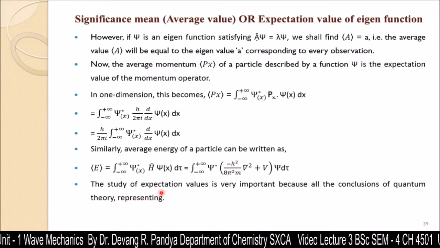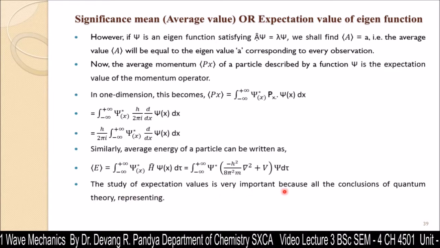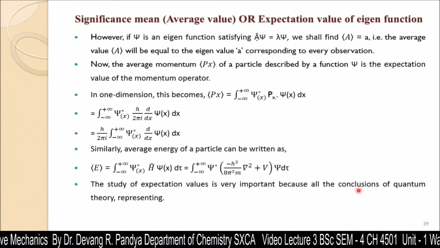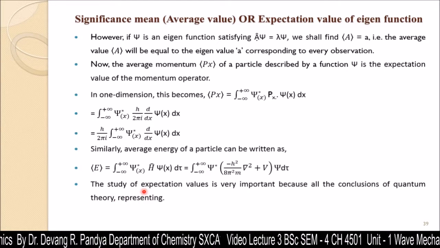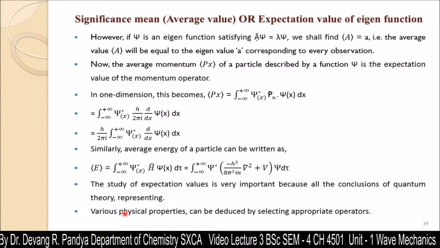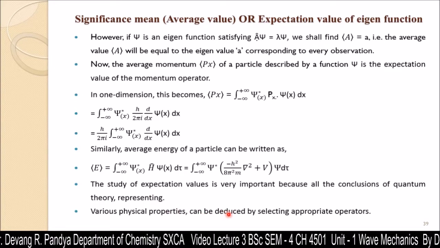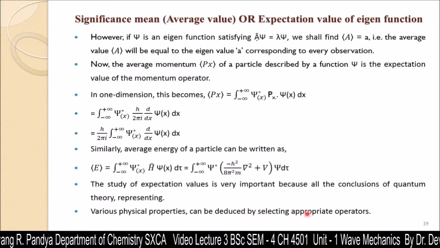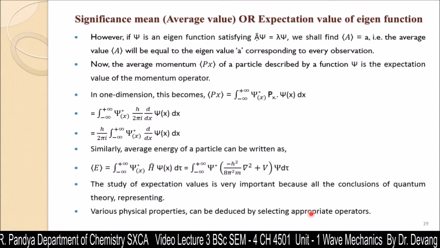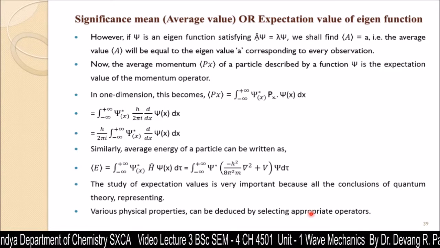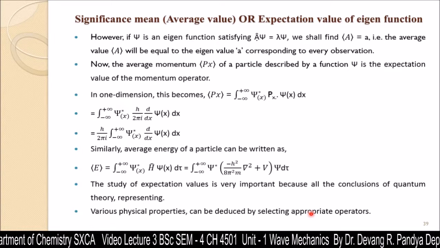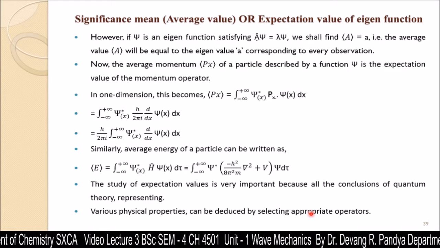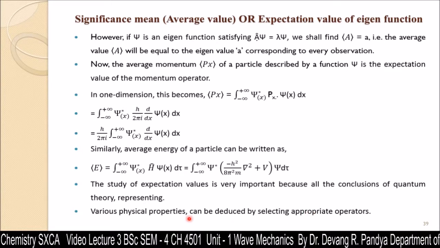The study of expectation value is very important because all the conclusions of quantum theory are represented by this value. Various physical properties can be deduced by selecting the appropriate operator. We get different properties: position in space, position from the nucleus, momentum, kinetic energy, potential energy, total energy associated with the particle.